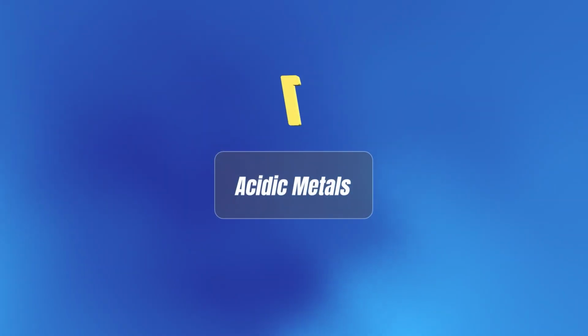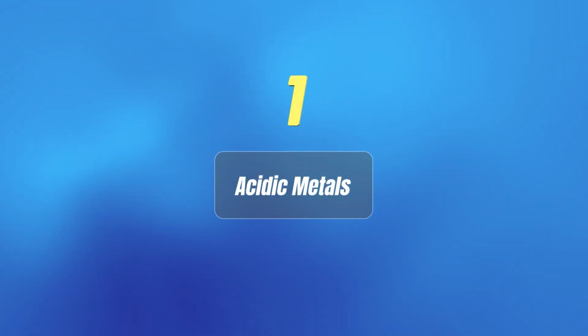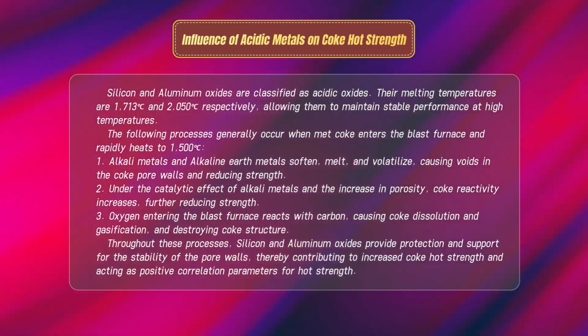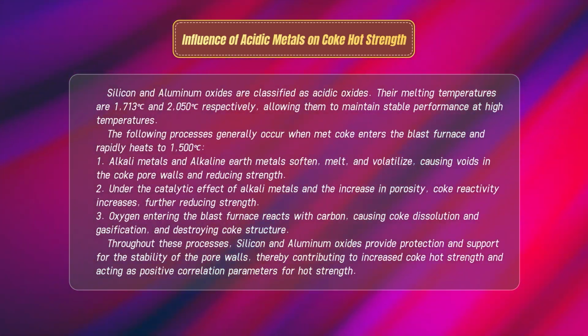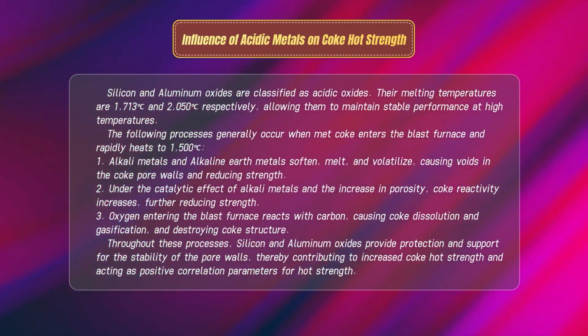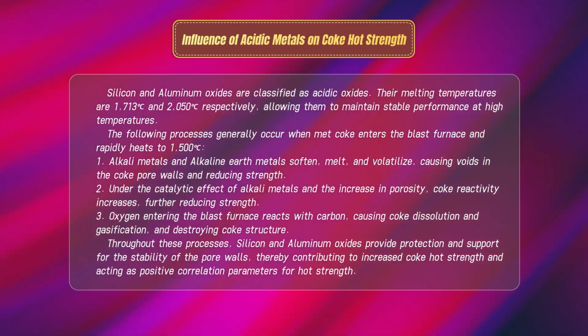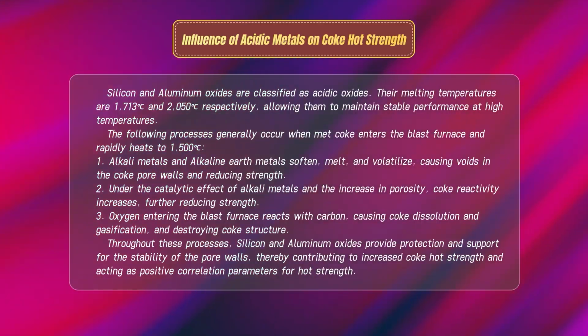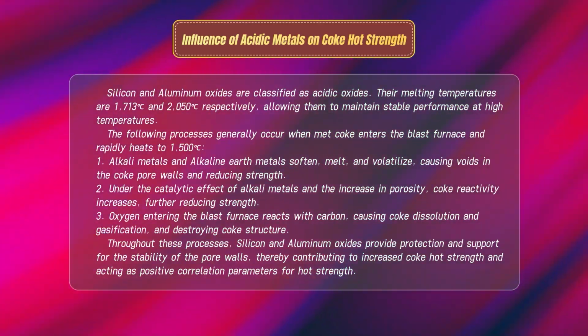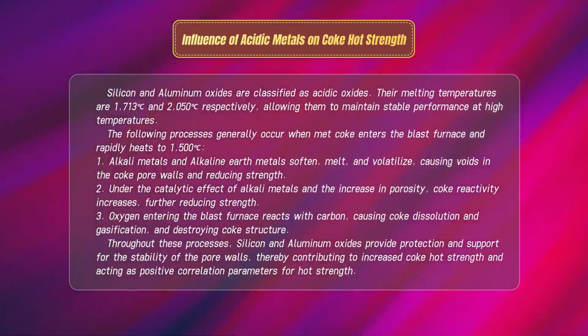Next, we will research them across 4 different categories. The first category is acidic metals, mainly silicon, aluminum, and titanium. Their common characteristic is high temperature resistance. For example, aluminum, even exceeding to 0 degrees Celsius, is able to maintain the stability of its state and performance. Therefore, throughout the blast furnace production process, they are beneficial for improving the coke's hot strength.